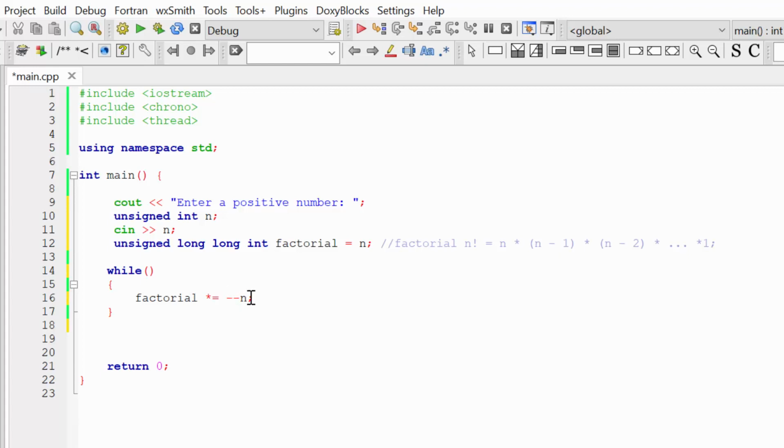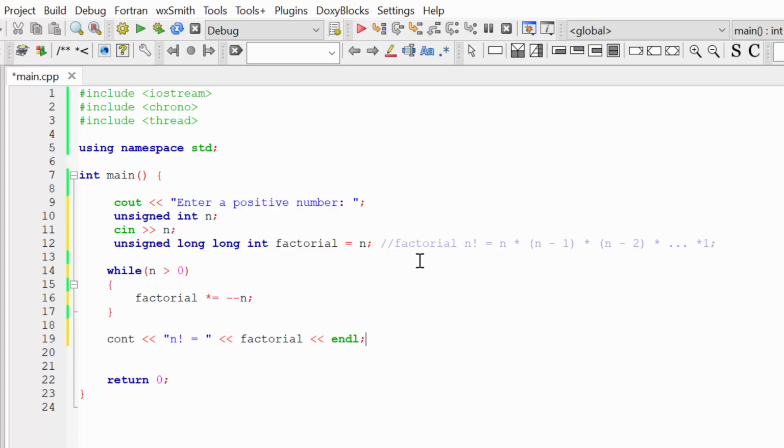So first I'm going to reduce n by 1 using this prefix decrement, and then I'm going to multiply factorial by n, and I'm going to repeat this action while n is bigger than 0, end line. Okay, so let's build and run our program to test our result.